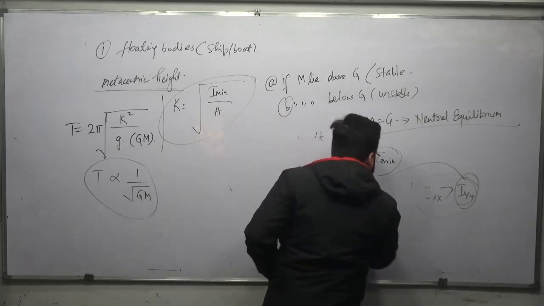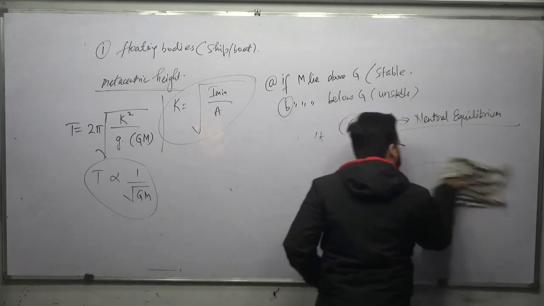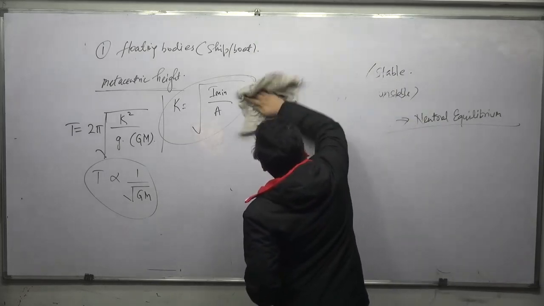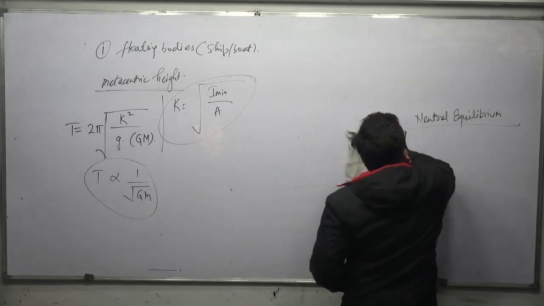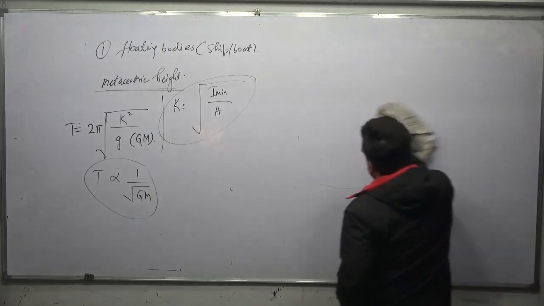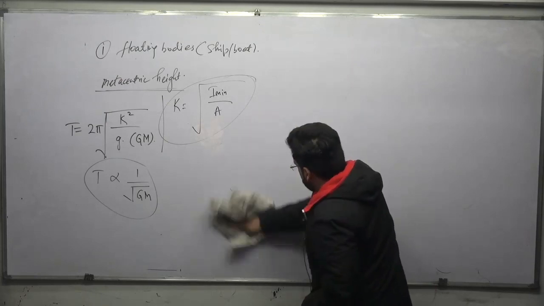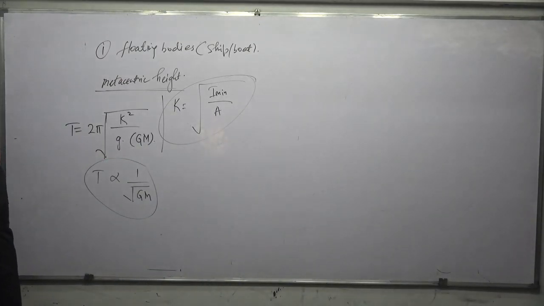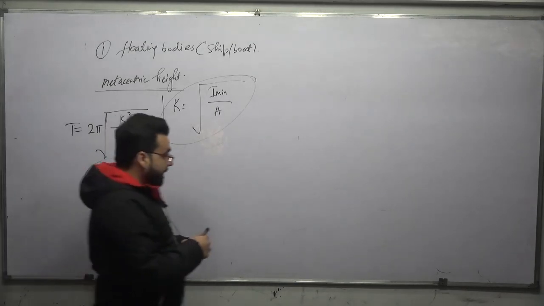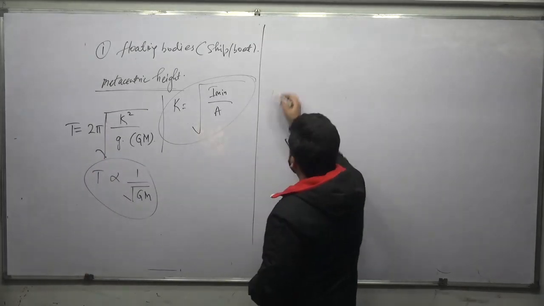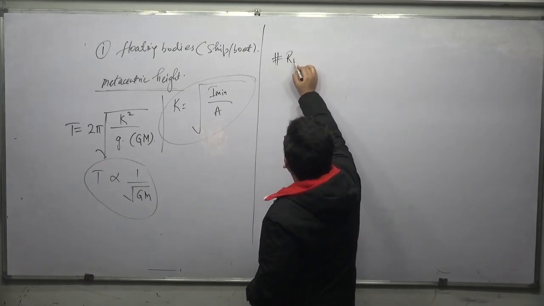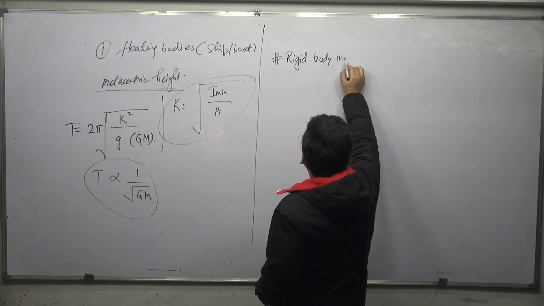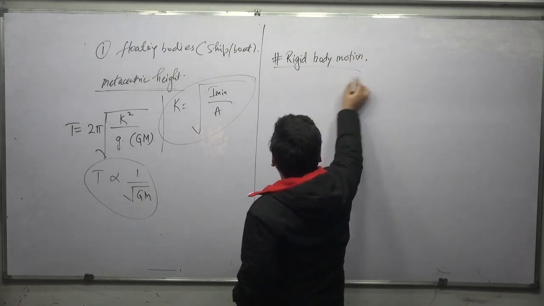After this we discussed the rigid body motion.